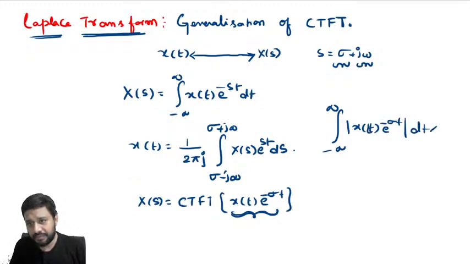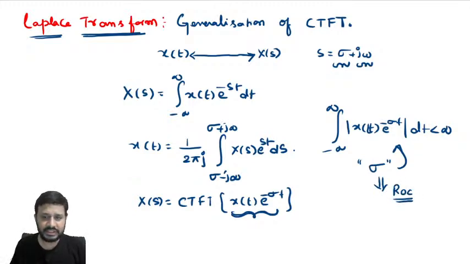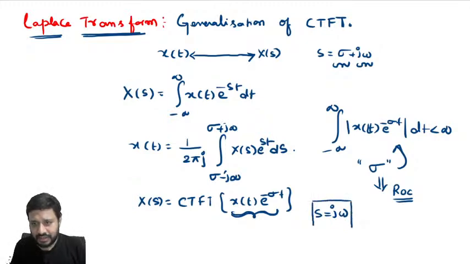And the values of sigma for which this expression converges is nothing but the region of convergence. And we have seen that Laplace transform converges to continuous time Fourier transform on the imaginary axis, or on the imaginary axis Laplace transform and continuous time Fourier transform become equal.